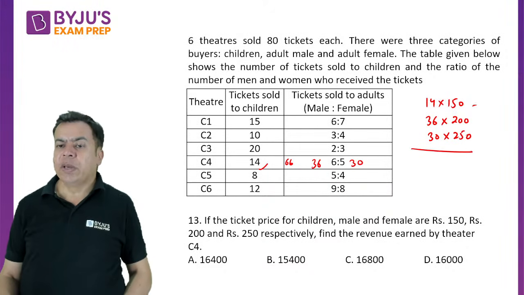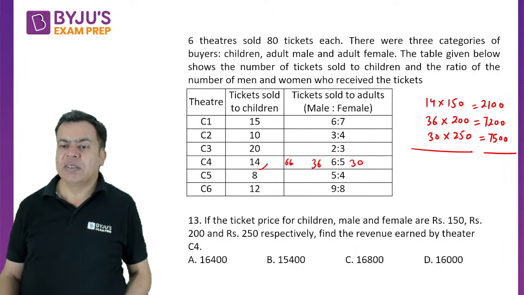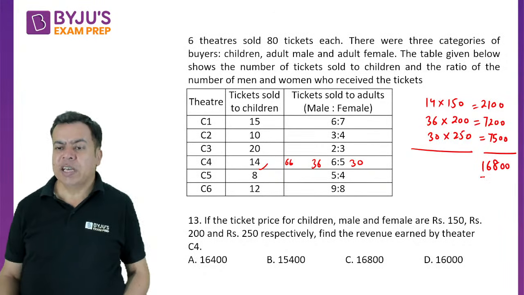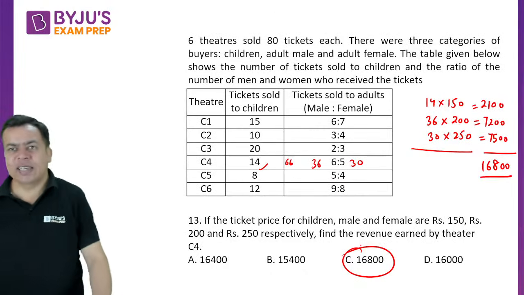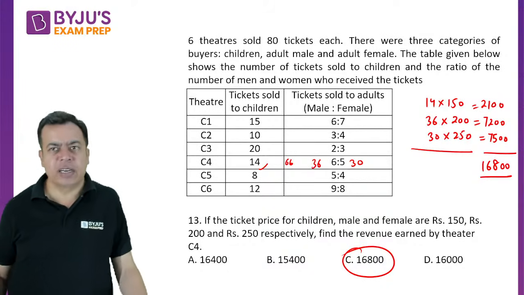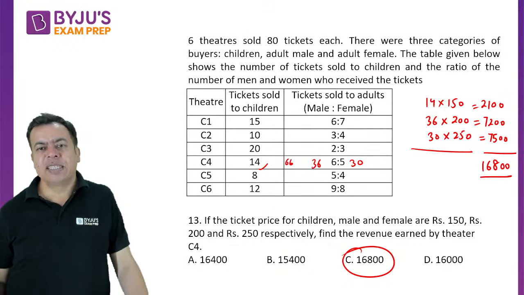So the total will be 14 into 15 is 210, 36 into 2 is 72, and 30 into 25 is 75, so the total is 16800. Yes, absolutely, the total revenue is 16800. Yes, Neha Sarkar, absolutely correct.